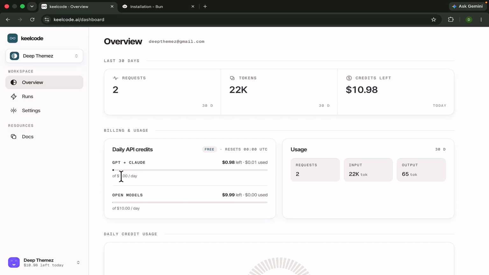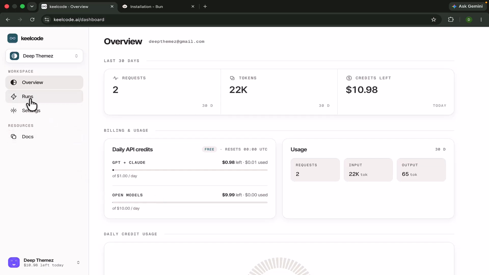The per day limit is $1 for ChatGPT and Claude models, and $10 per day for the open models like the Kimi model, DeepSeek model, and Qwen models as well. These are all the models which will provide you everything in $10 free for the day.